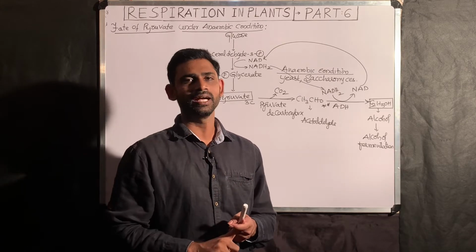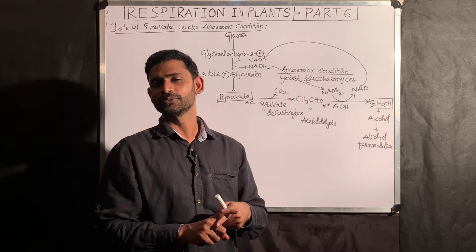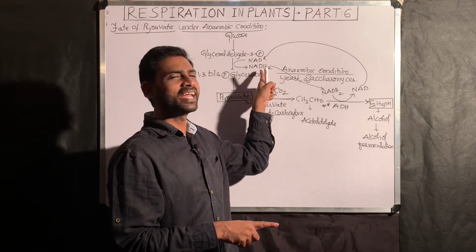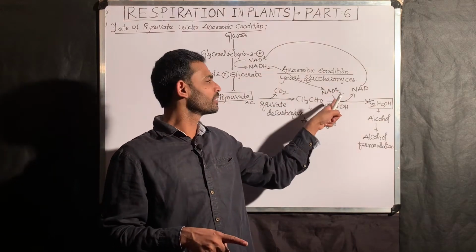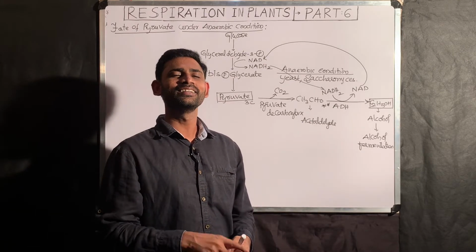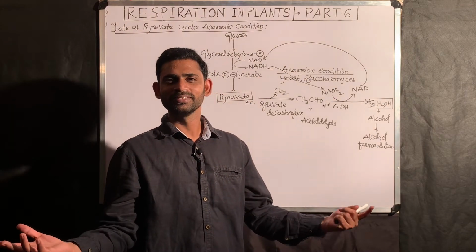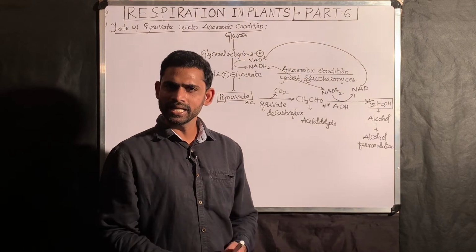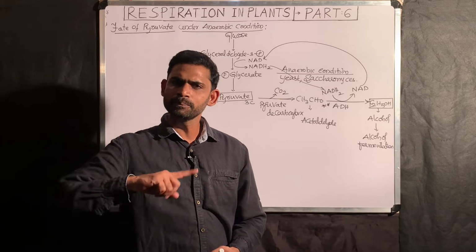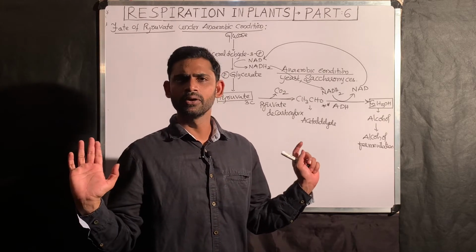8 ATPs, na? Out of 8, 6 ATP are coming from the 2 NADH2. But here, under anaerobic condition, those 2 NADH2 are utilized during the alcohol formation. So we have to cancel 6 ATP, na. So how many ATPs remain? 2 ATPs. Yes or no? That is why, how many ATPs are produced during alcohol fermentation per hexose sugar? You have to tell 2. This is the one conclusion.